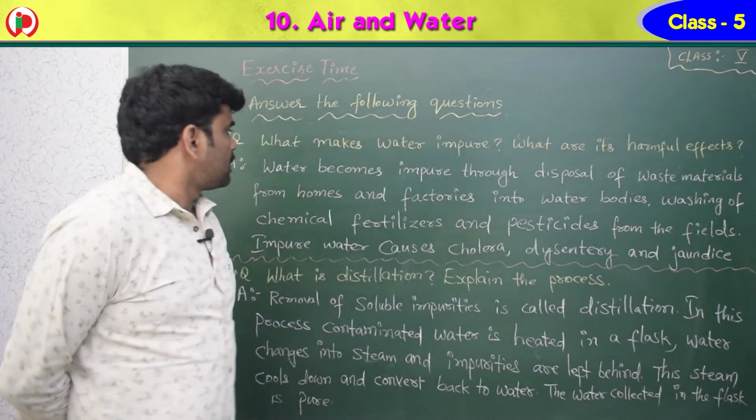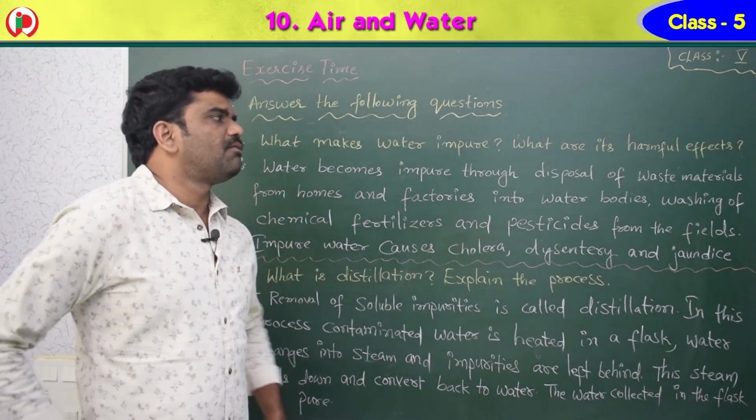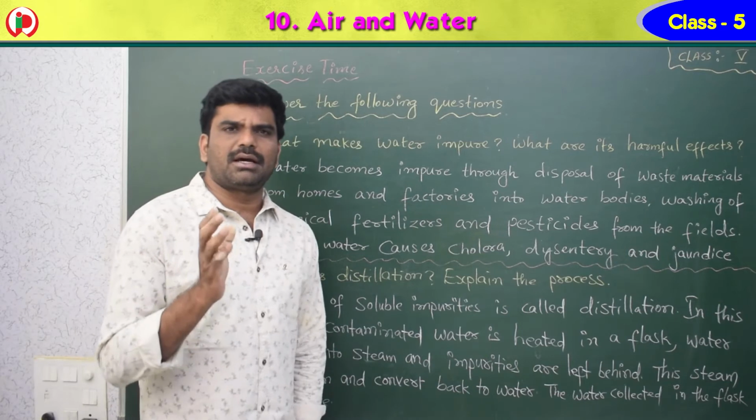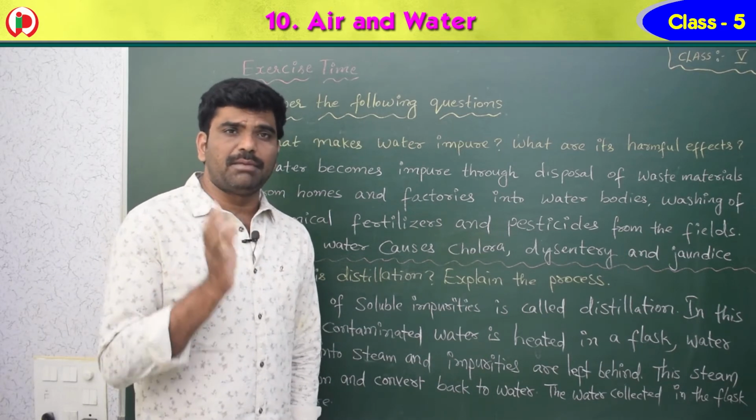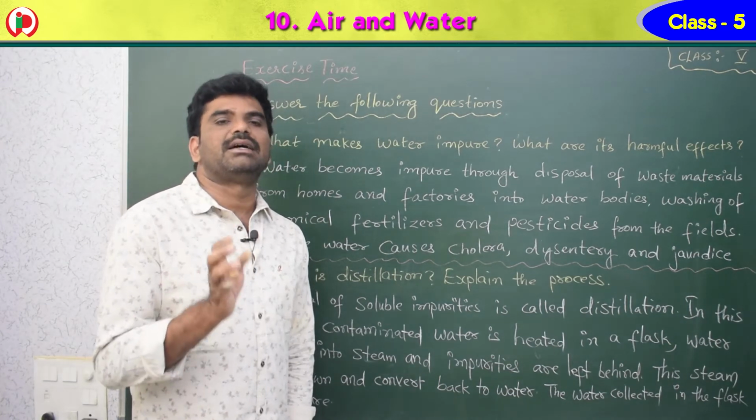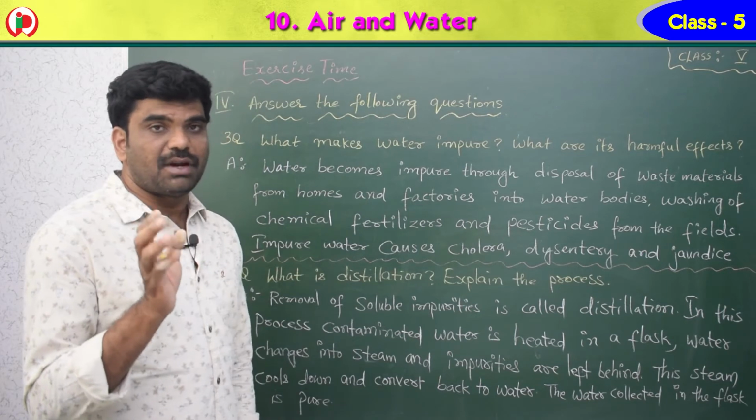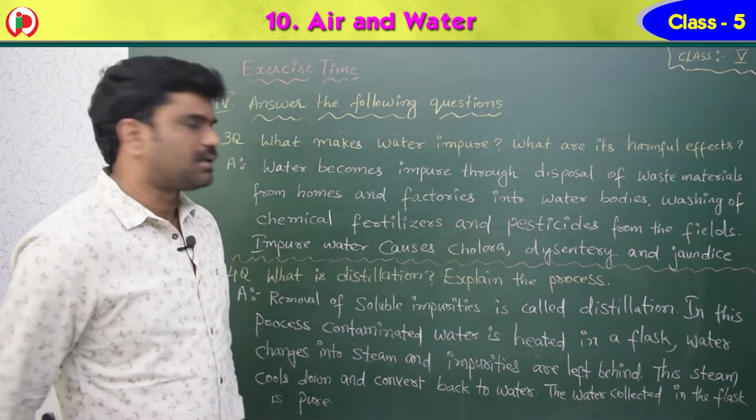Children, now see the third question. What makes water impure? What are its harmful effects? You know that there are two types of water, pure water and impure water. Children, it is not good to drink impure water. If you drink impure water, so many harmful effects are there. Now let's see the answer.